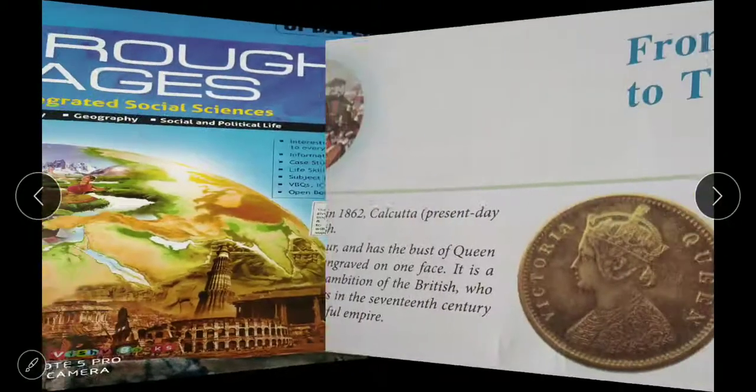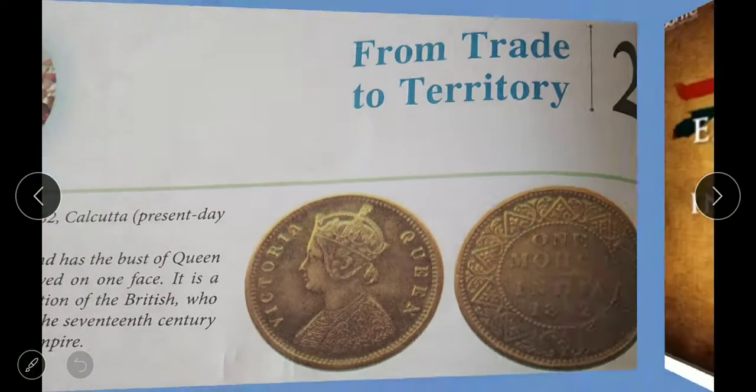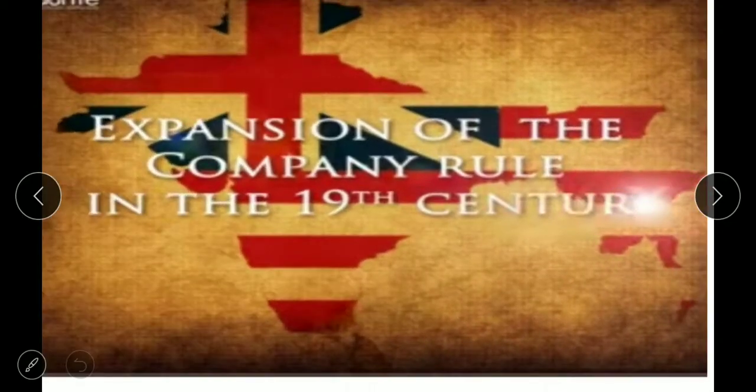Today we will study history chapter number 2, From Trade to Territory. Today our topic is expansion of the company rule in the 19th century.